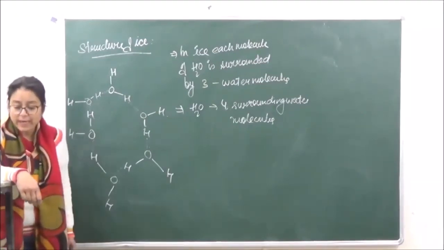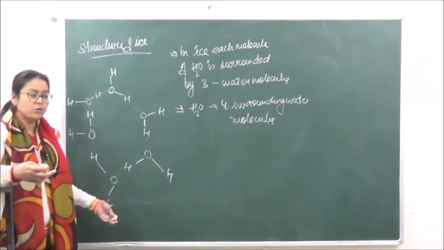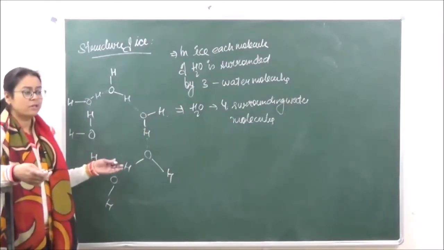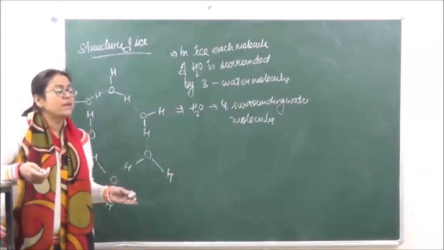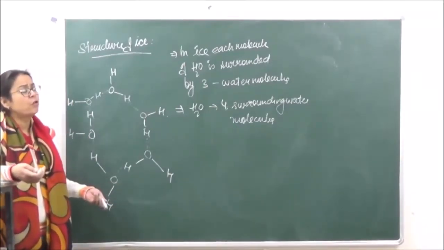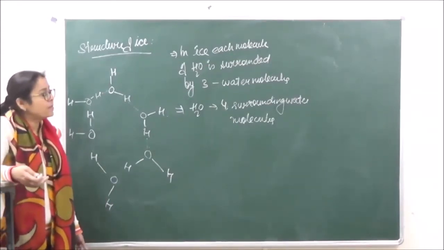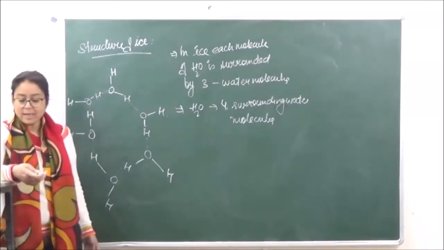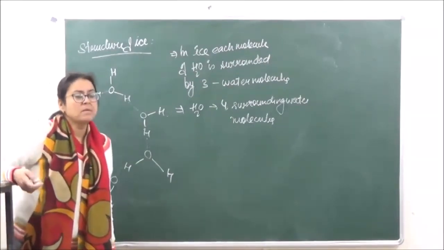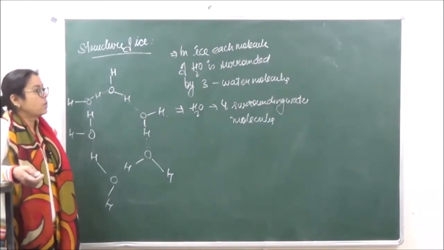So that is the reason why, when contraction happens, the volume is going to contract. It is obvious that the hydrogen bonds are breaking and the molecules are coming closer to each other. As a result, the volume contracts from 0 degrees to 4 degrees Celsius. So at 4 degrees Celsius, the hydrogen bonds are progressively broken, and the density of water is maximum at 4 degrees Celsius. So this is what water is.